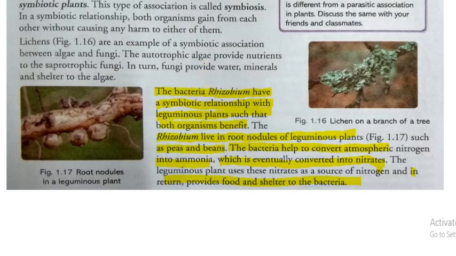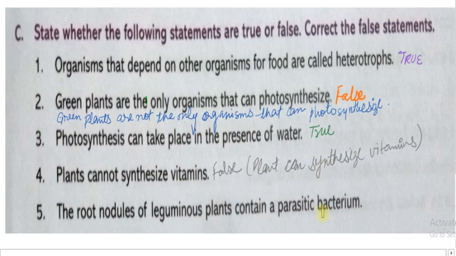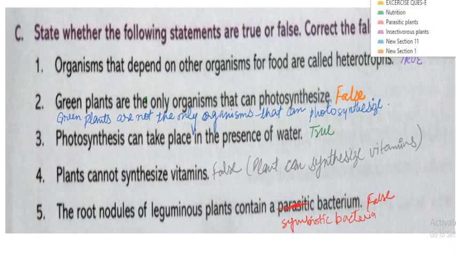So the bacteria are called symbiotic bacteria. Okay, so this is not a parasitic bacterium. So this statement is absolutely false. So what is the correct answer? The root nodules of leguminous plants contain, rather than parasitic, symbiotic bacteria. Okay, so this is the correct statement. So this is the C part of your exercise.